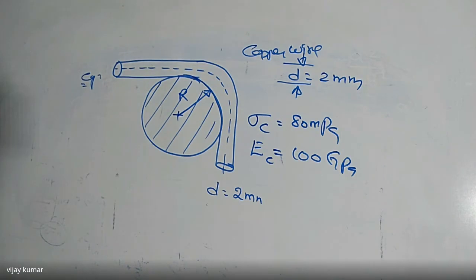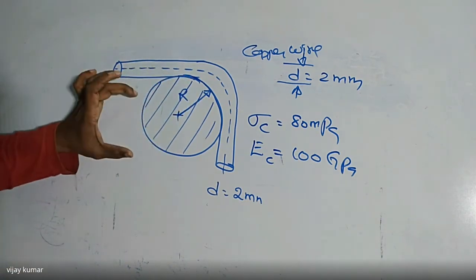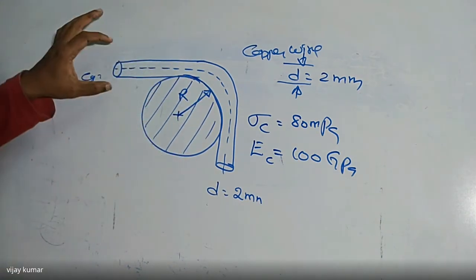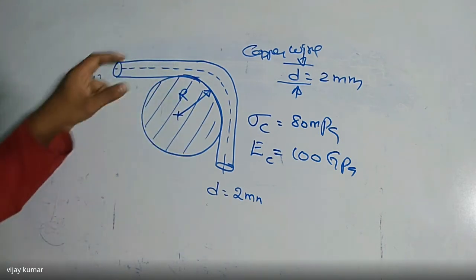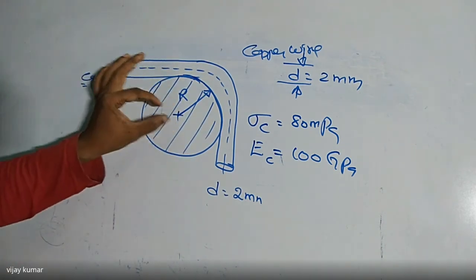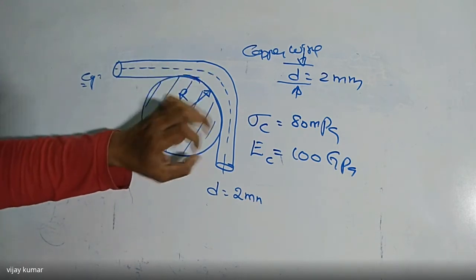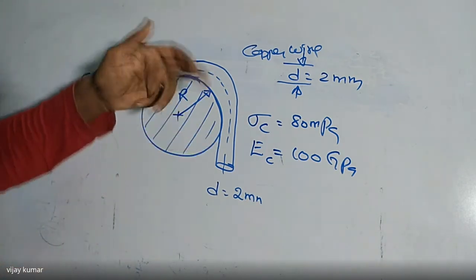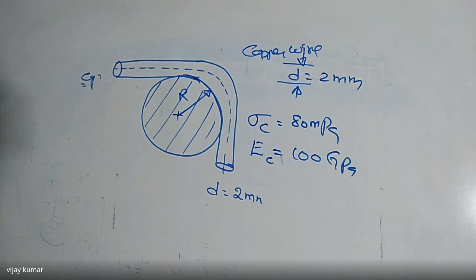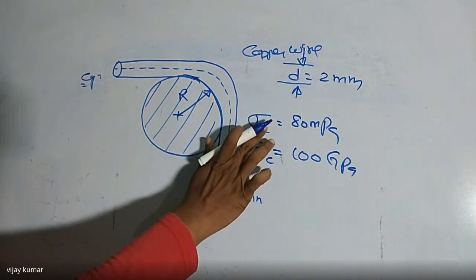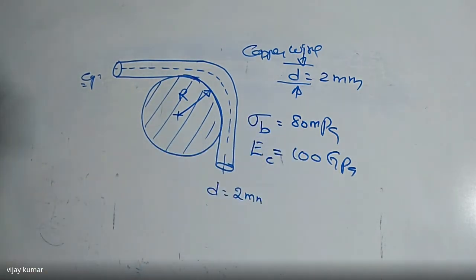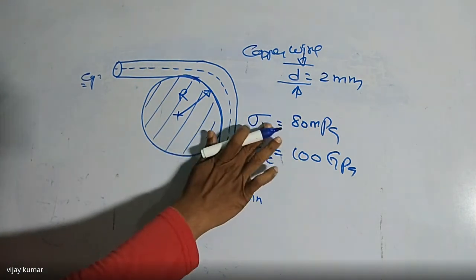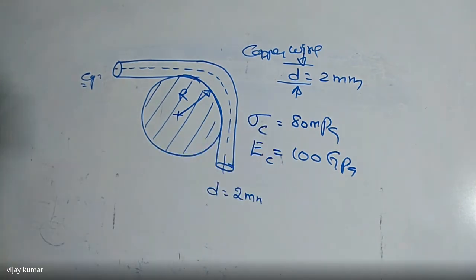Listen carefully here. So this is the drum or circular rod. Over the circular rod, I am taking a copper wire which is wound over it. When it is wound over the circular rod, this wire is under bending, so we are going to take bending stress. That is, the bending stress in the copper does not exceed 80 megapascals, and the Young modulus of the copper is given as 100 gigapascals. He is asking what the radius of the rod, or radius of the drum, is.